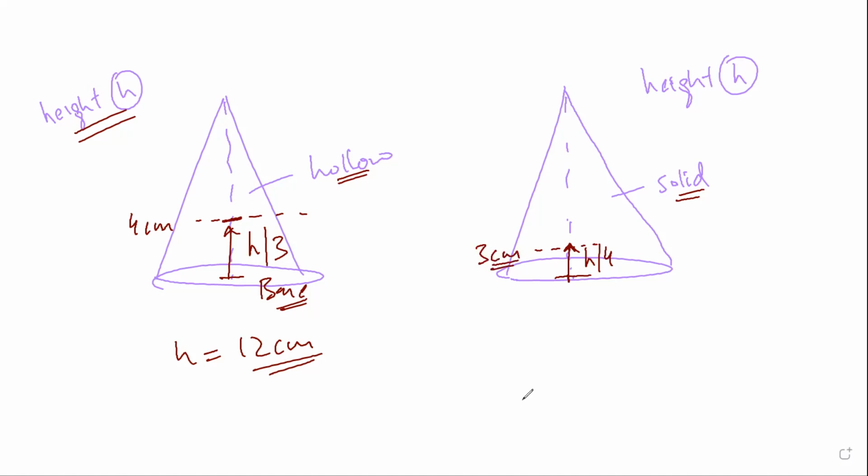No doubt. See, they can ask you a trick question from the vertex. So from the vertex, what would be the distance, Mr. CB, of the center of gravity for the hollow cone? 2h/3. Yes, sir. And what would it be from the vertex in the solid cone? 3h/4. Any doubt? No doubt, sir. So let's move to the next question.